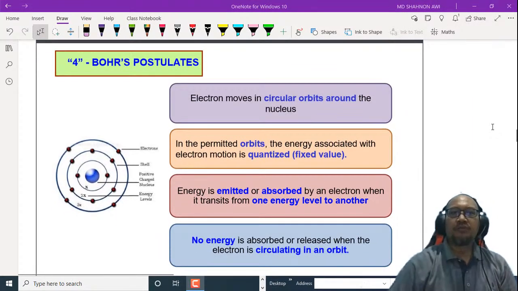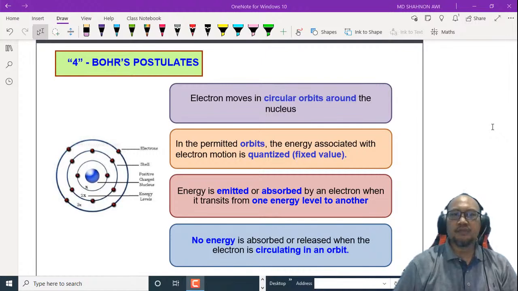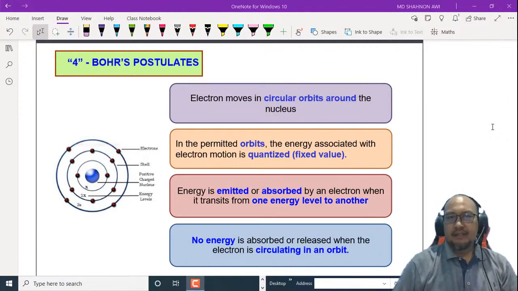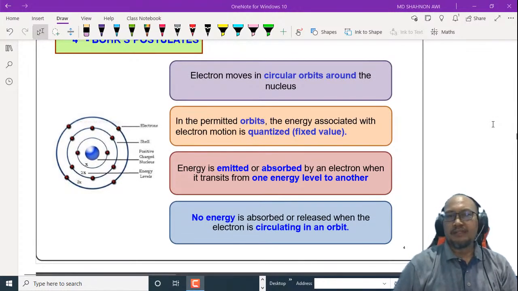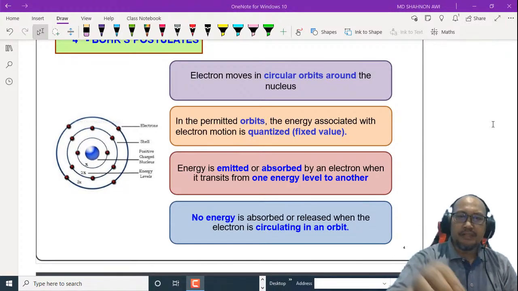Number 1, electrons move in circular orbits around the nucleus. Number 2, in the permitted orbits, the energy associated with electron motion is quantized, a fixed value. Number 3, energy is emitted or absorbed by an electron when it transits from one energy level to another. And the fourth one is, no energy is absorbed or released when the electron is circulating in an orbit.